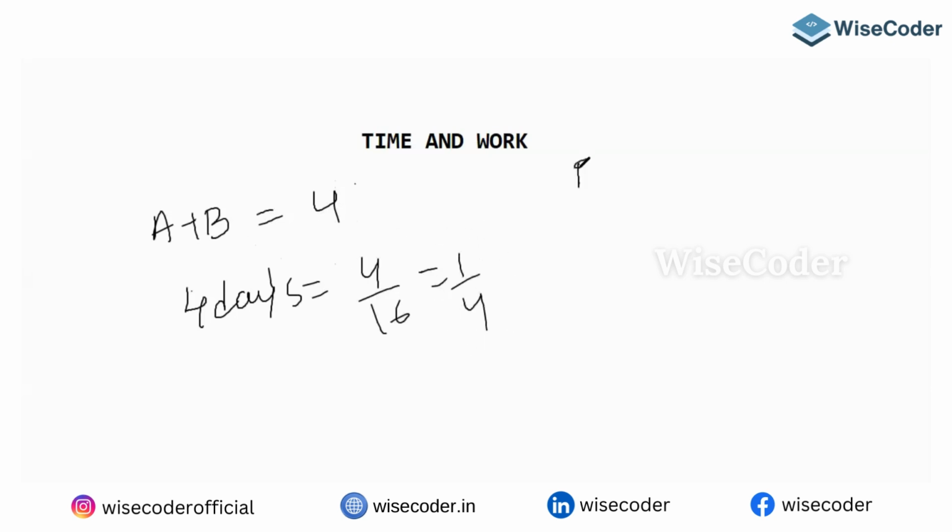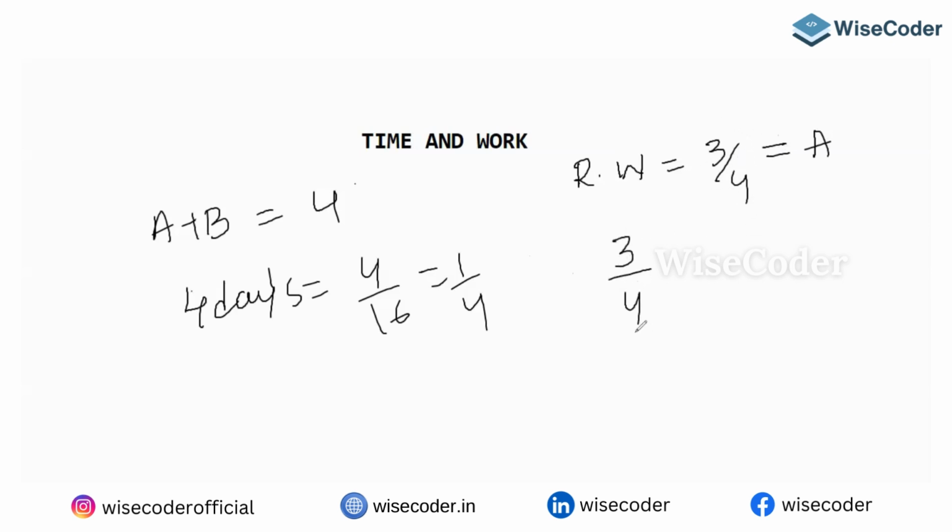Now what is the remaining work? 1/4 is done. Remaining work is 3/4. This is done by whom? Obviously, B left, so A does it. Are you getting my point? So the remaining work is 3/4. He is asking to complete 3/4 of the work.